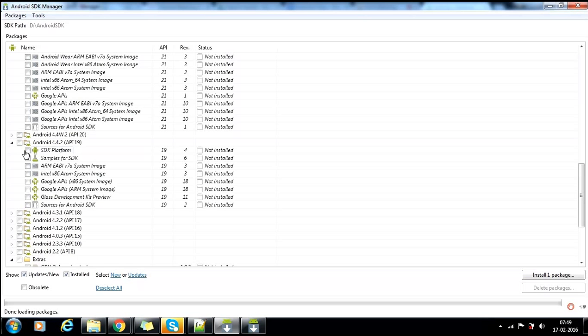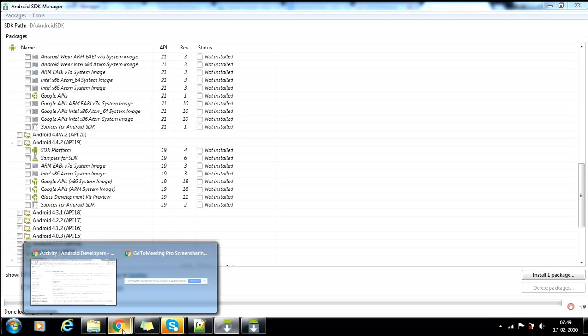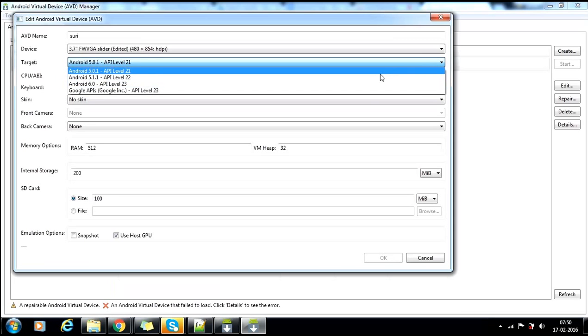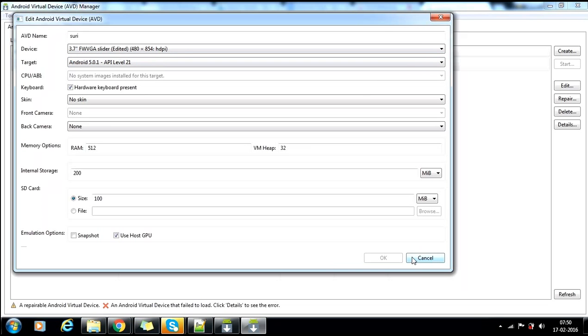So you need to target, at least from my view, I will be targeting from KitKat. I think most of the devices will be KitKat. I will be targeting from at least that. You got the point? What I'm supposed to tell is, you need to be in such a position that you can develop your application as per the requirement. Now you came here, you are unable to see 19, but your requirement is 19. You can't select 21 and go further. That's not the process. That's what I'm telling.